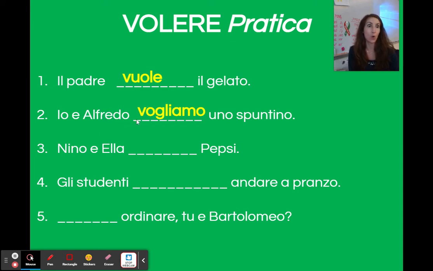Nino e Ella want Pepsi. Think about it in inglese. Nino e Ella want Pepsi. Nino e Ella want un caffè. Nino e Ella want gelato. They, vogliono. Gli studenti want to go to lunch. Gli studenti vogliono. Here it is the loro form.